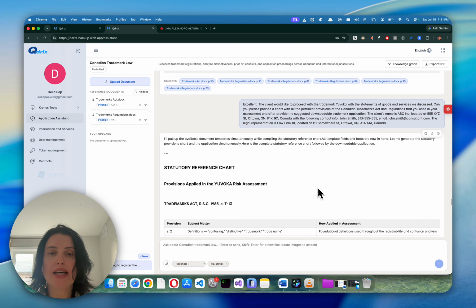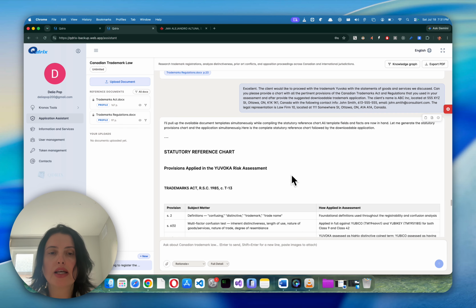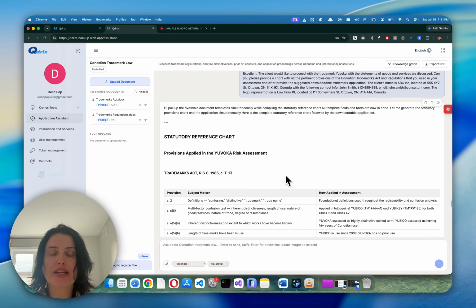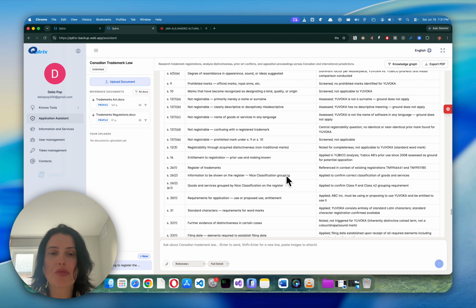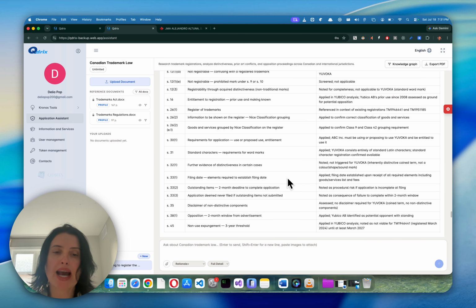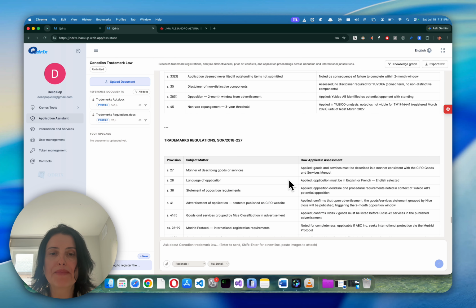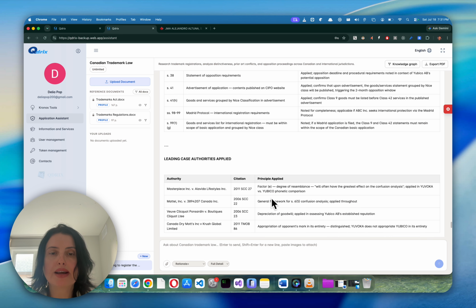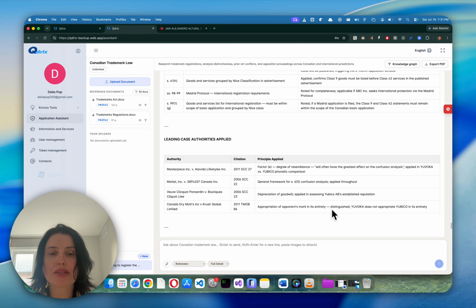Our assistant has provided us with the statutory reference chart, and we do have the various sections of the Trademarks Act and regulations that were assessed, keeping in mind, of course, that all the amendments of the Trademarks Act and regulations have been included in this assessment. These are some of the leading cases authorities applied. So some of the pertinent jurisprudence.